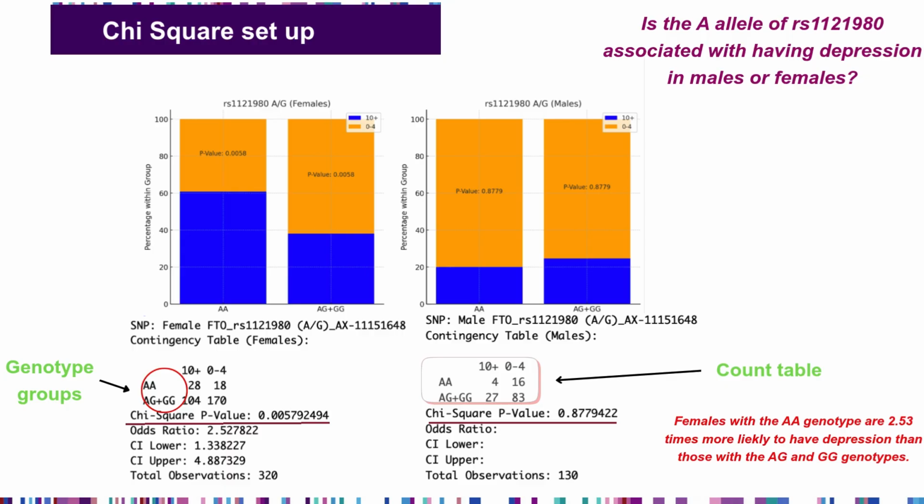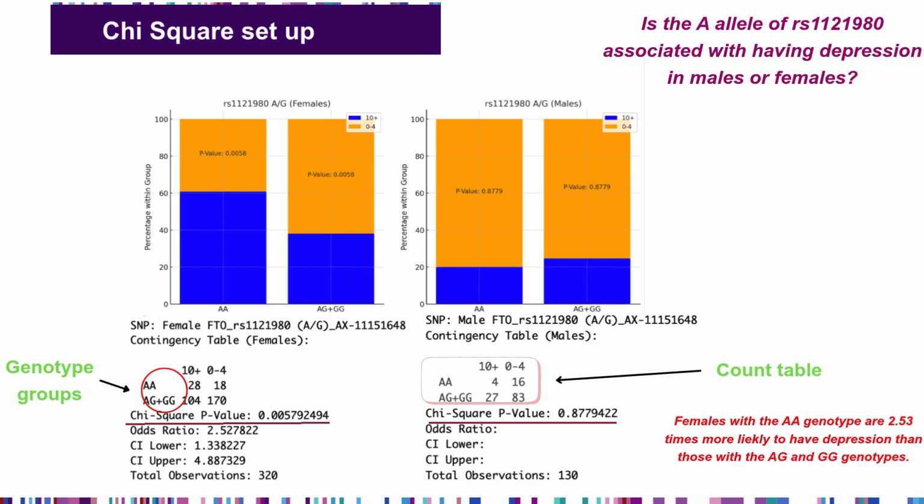So again, females with the AA genotype are 2.53 times more likely to have depression compared to those with the AG and GG genotypes. I could also say females with the AA genotype are 2.53 times more likely to have depression than those with at least one G allele. The AA genotype has no G alleles, so I could lump them that way.